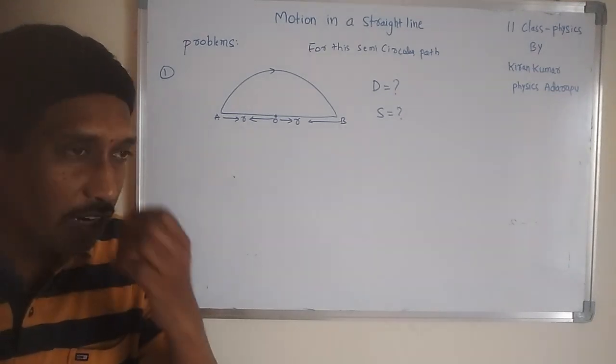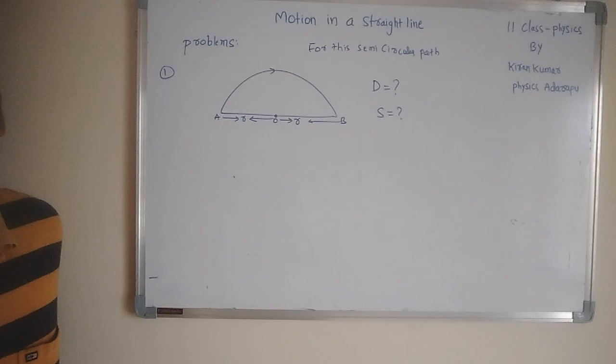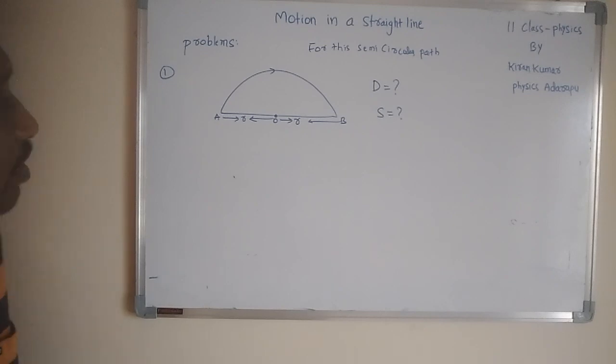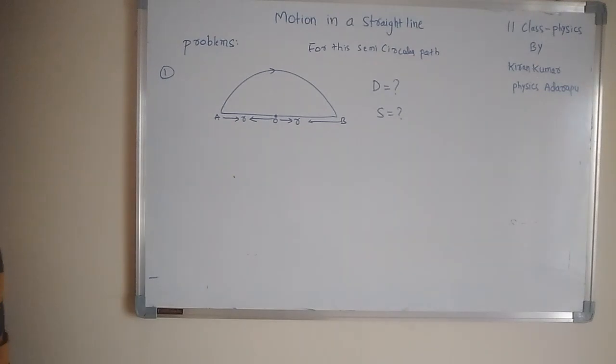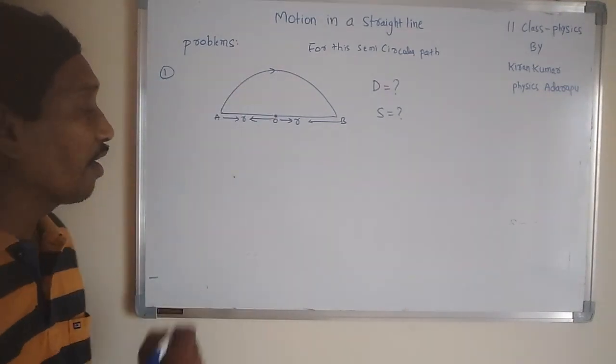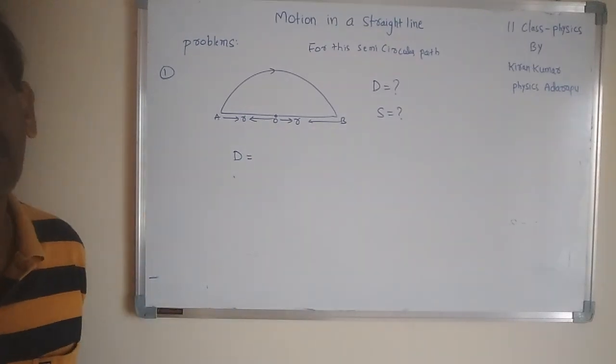According to the definition, distance is equal to the curved path length, the length of the path traveled by the body.